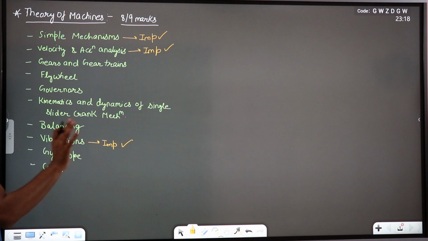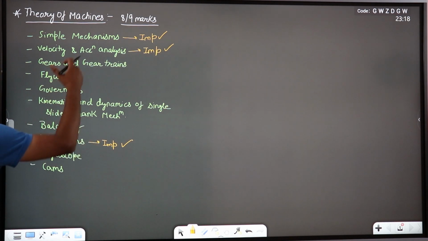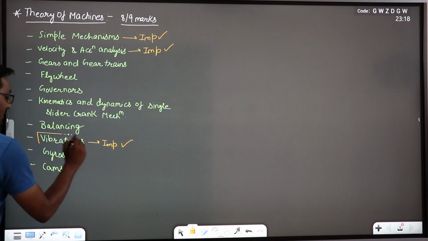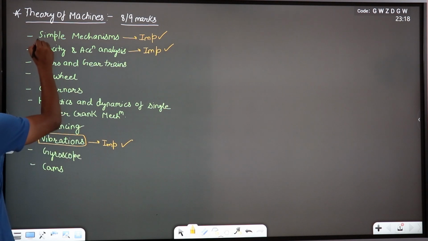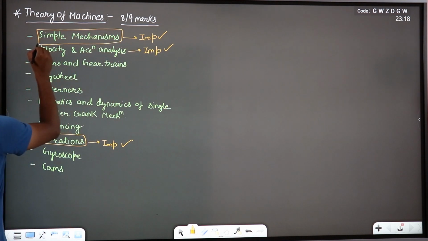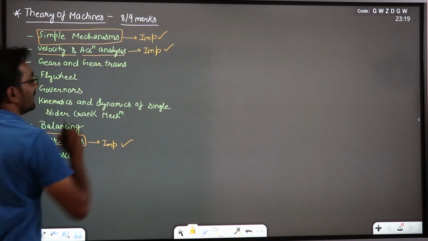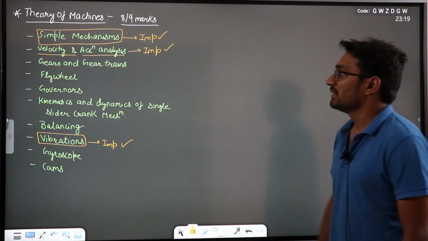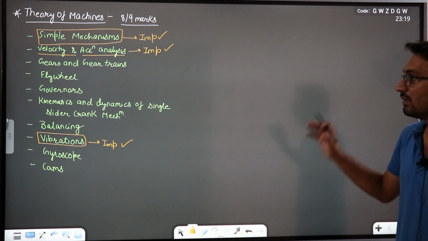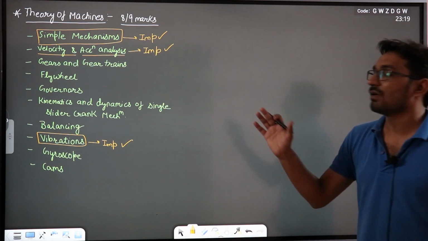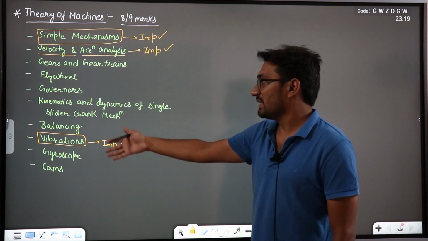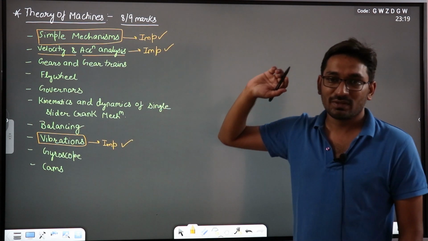These questions are fixed, every year they are asking, and the remaining one or two questions you may get from the rest of the chapters. But these chapters, that is vibrations, simple mechanisms, and velocity and acceleration analysis, you will not be able to skip these 3 chapters in the theory of machines if you want to score good marks in the theory of machines in GATE, right? So we will follow this sequence. First we will start with the simple mechanisms.